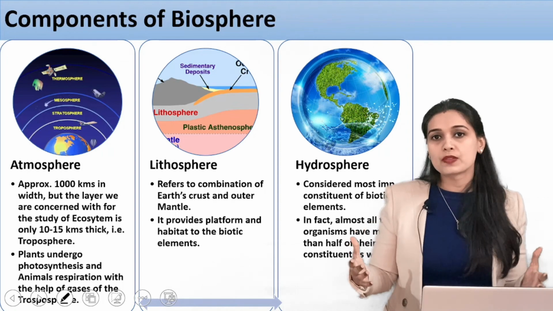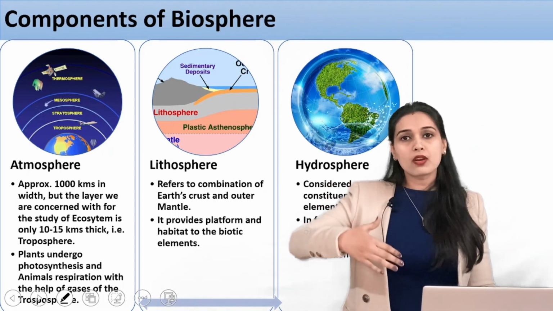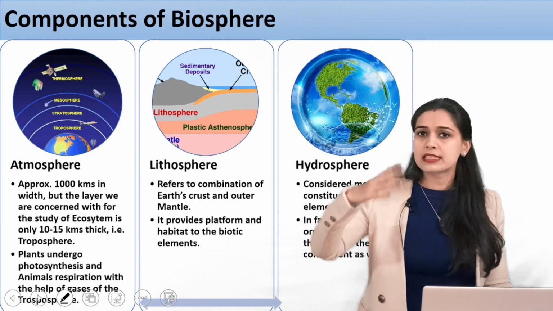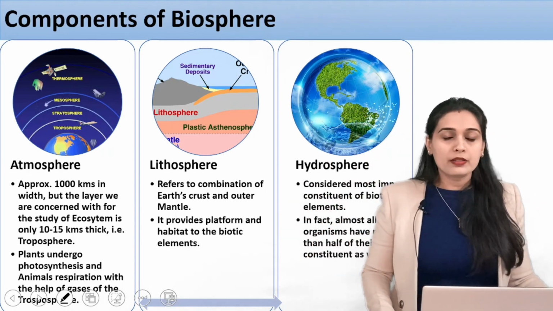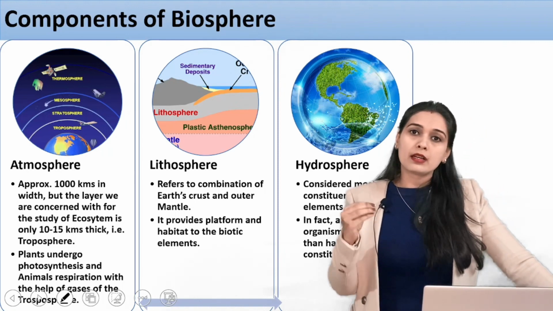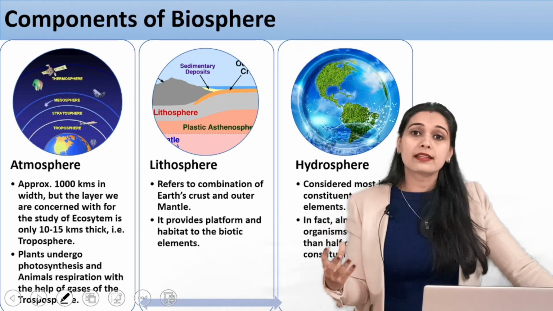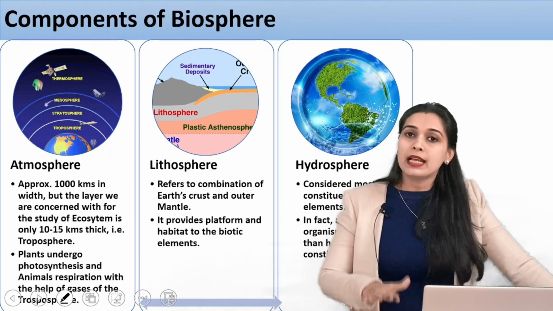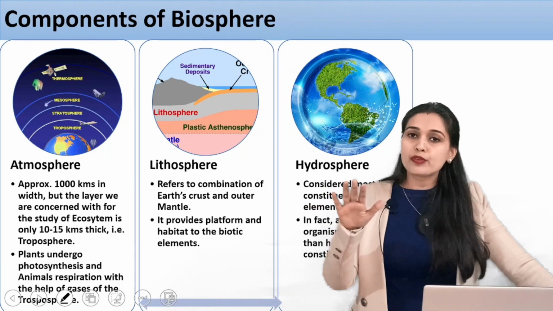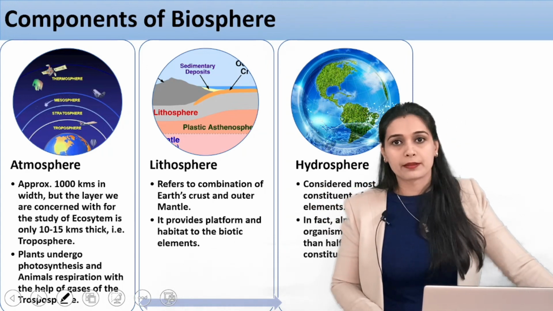It has the troposphere, stratosphere, mesosphere and thermosphere. These are all layers of the atmosphere. They extend up to thousands of kilometers above the surface of the Earth. But we are talking about the air or the gases that are essential for the survival of plants and animals. These are present at around 10 to 15 kilometers from the surface of the Earth. That is actually the troposphere layer.